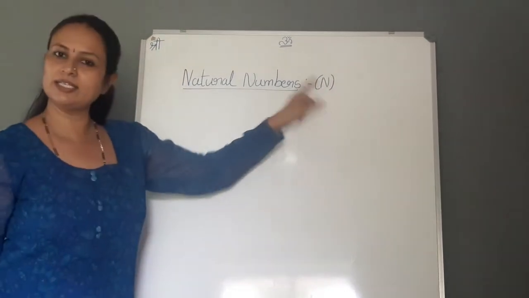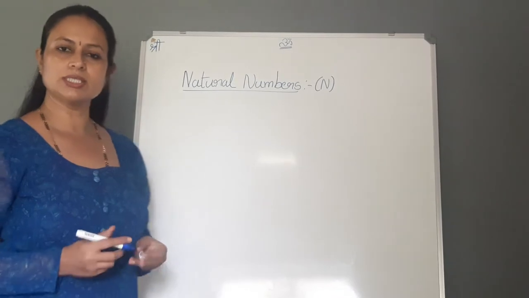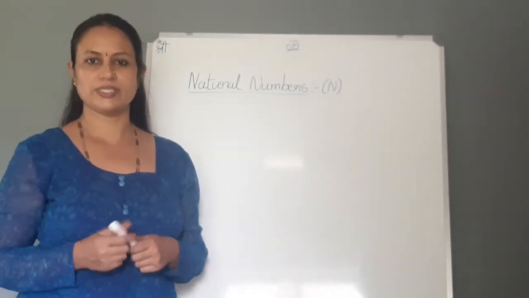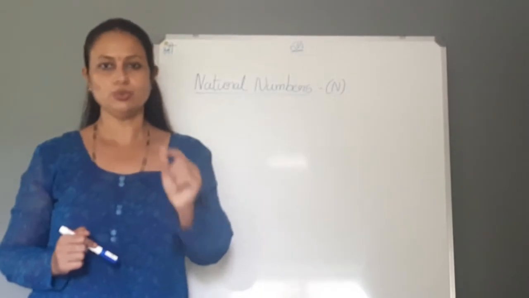Why did I write n here? Because natural numbers are represented by the letter n. You tell me now, what are natural numbers? Natural numbers are the simple counting numbers. When I say how many children are there in your classroom or how many friends you have, you will start counting from 1, isn't it? You will not start from 0, is it? So you will start counting from 1, 2, 3, 4.